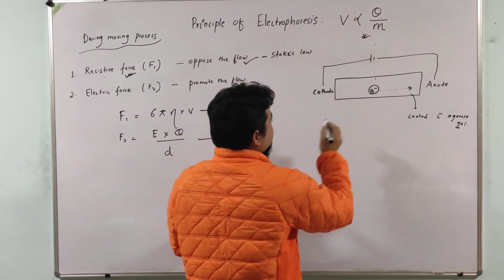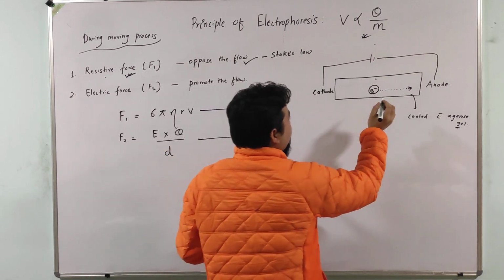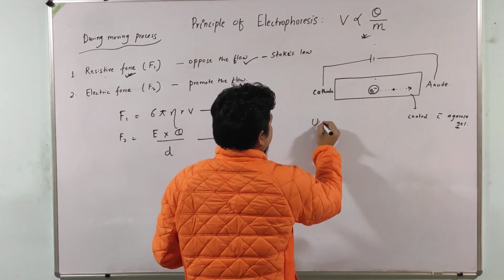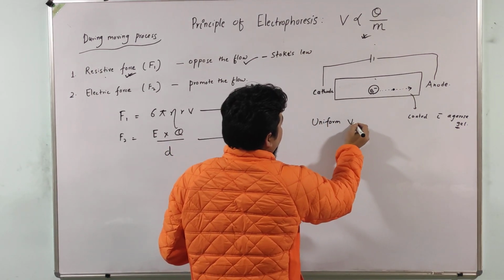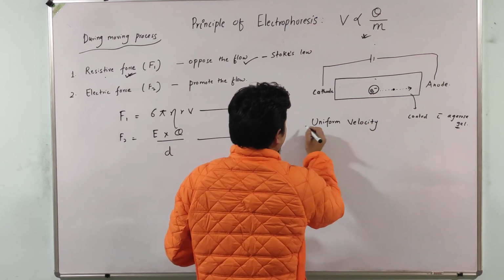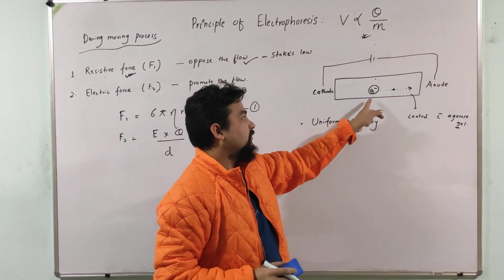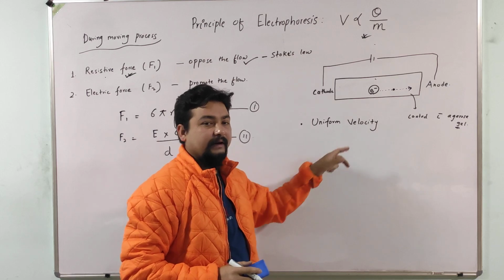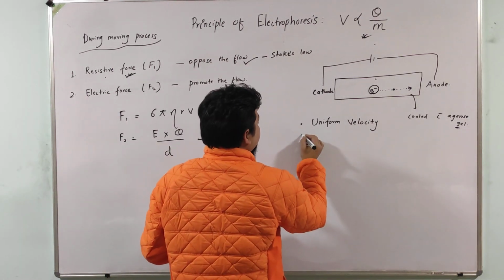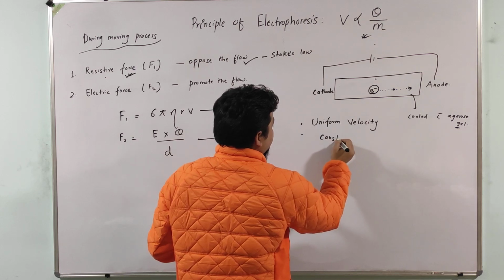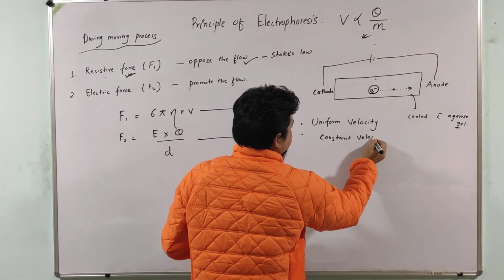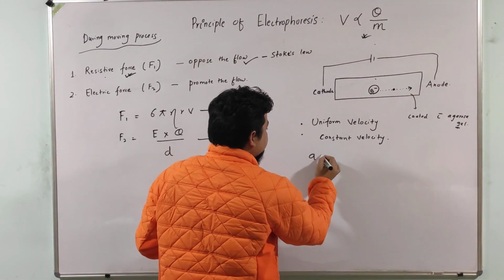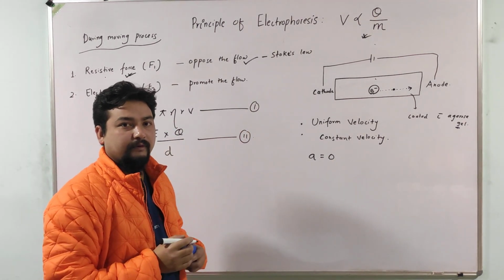During the moving process, there will be one point when this particle will achieve uniform velocity. Uniform velocity means the velocity is now constant. When velocity is constant, acceleration will be 0. Why?